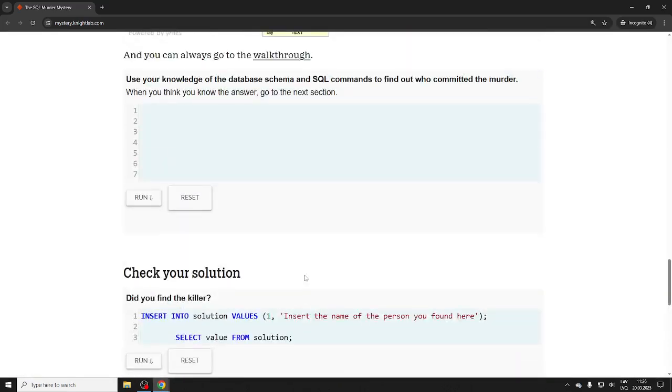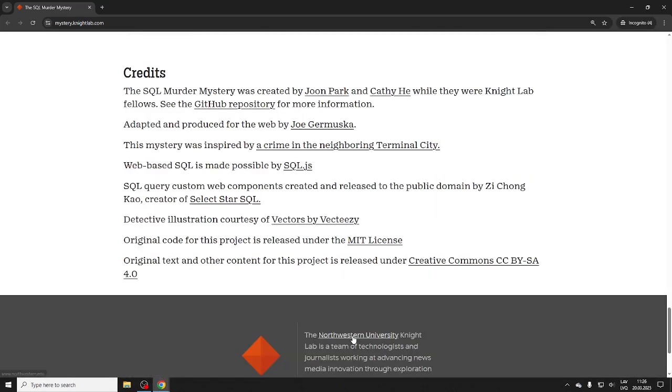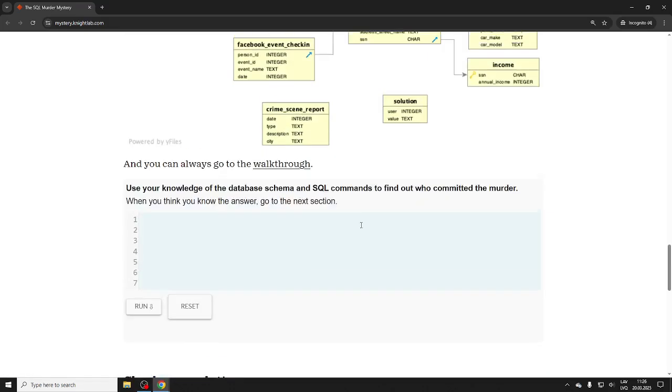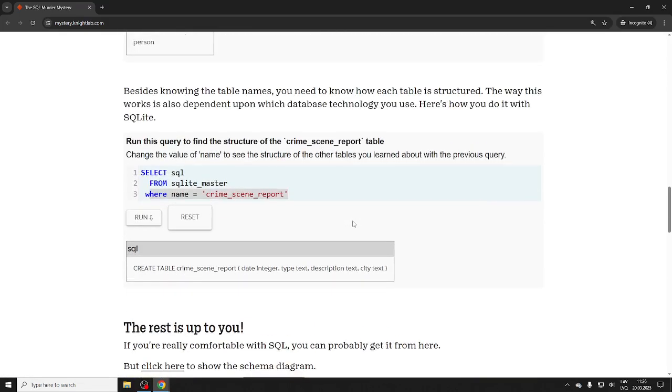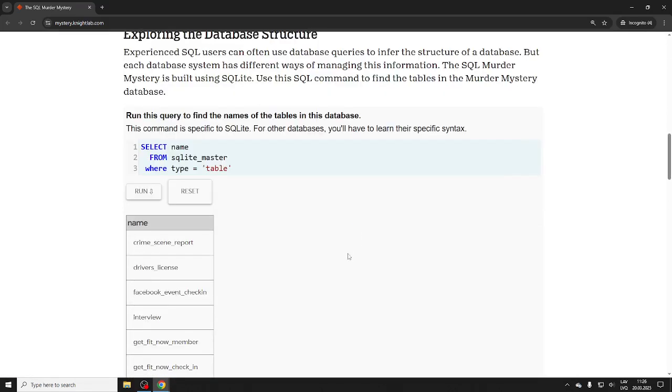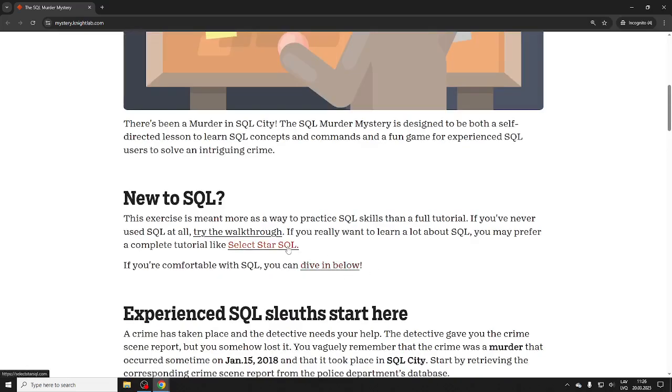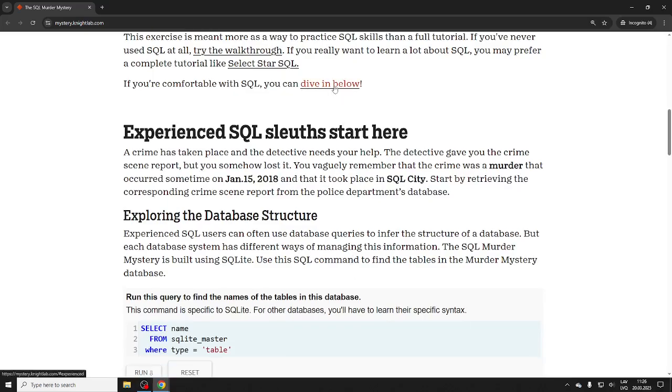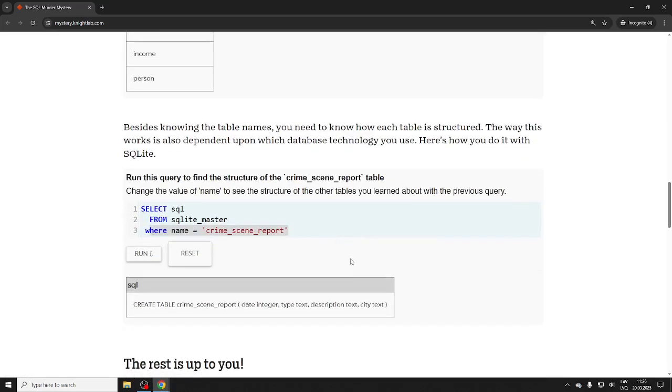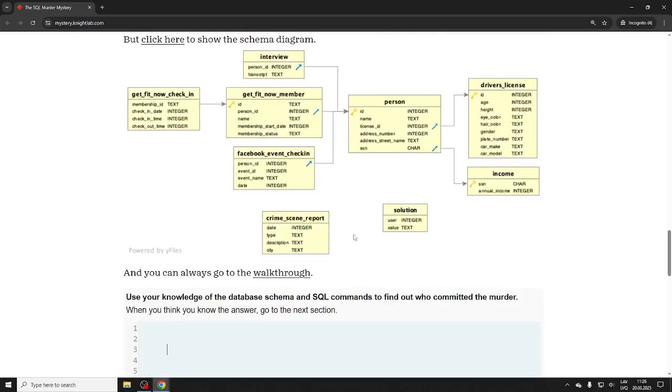Let me see. I had a very good one from Northern University. I would like to actually get the database. I remember I used to have it. All right, diving below, can we see experience? Exploring. So the rest is up to you.